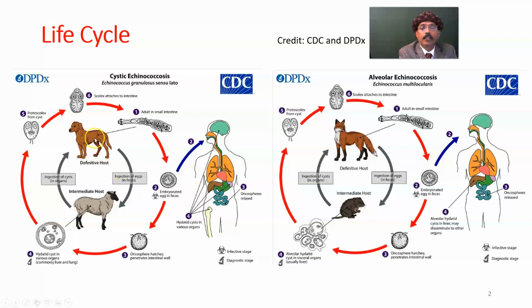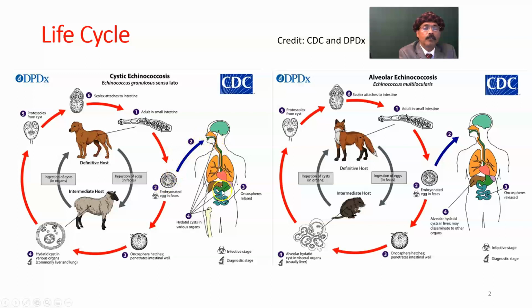The dog's intestine contains the adult Echinococcus granulosus. This is the gravid part, and this part contains the egg. The embryonic egg is passed in the feces. Somehow it enters the mouth of the human, maybe a child, maybe a person fond of the dog. The dog goes outside, and the dog may eat the carcasses of the sheep. So the patient gets the embryonic egg from the feces into the mouth.